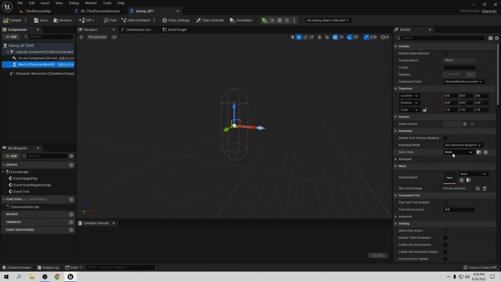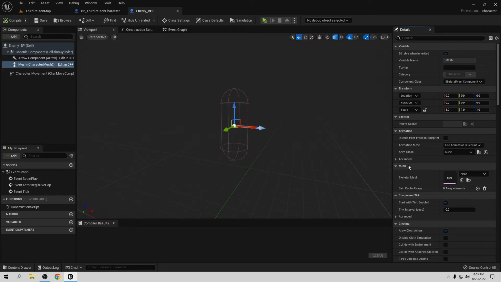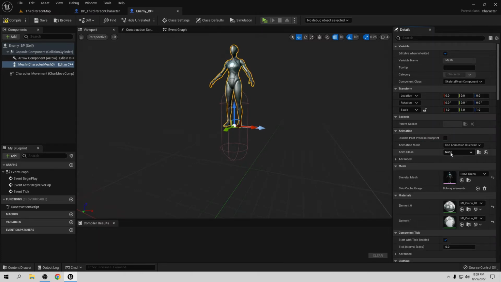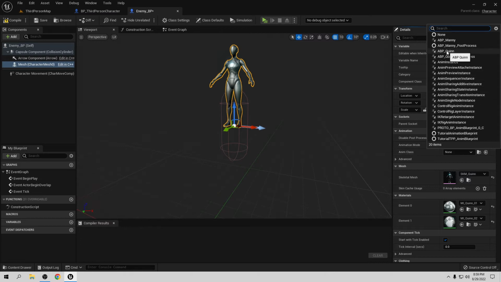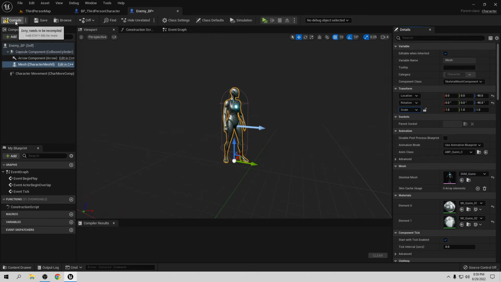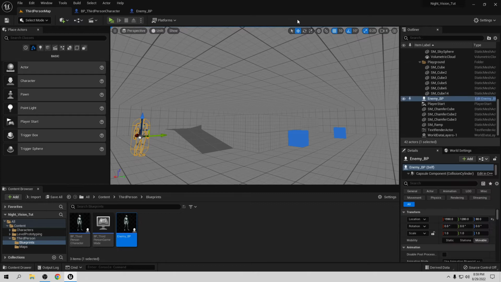So go to animation. First we need the mesh, so let's put the mesh here. It's going to be Queen, and also let's put the animation, it's going to be ABP Queen, so let's put that, and also let's put -90 on the rotation. That's going to be okay for now. So let's compile and save. So let's put this guy here. So let's rotate this like that. Also one in here.